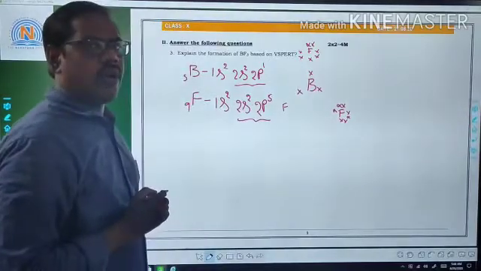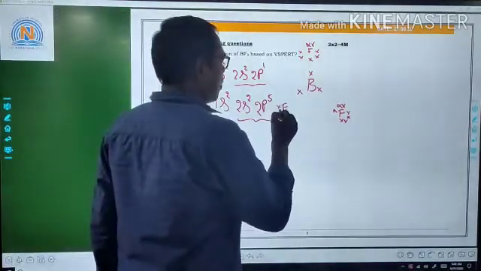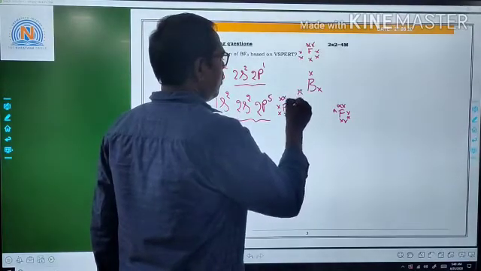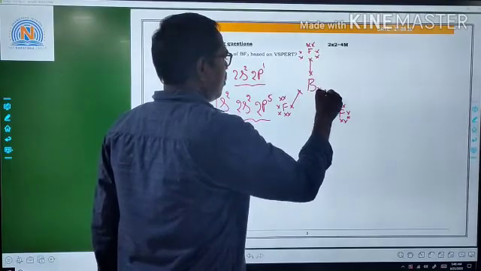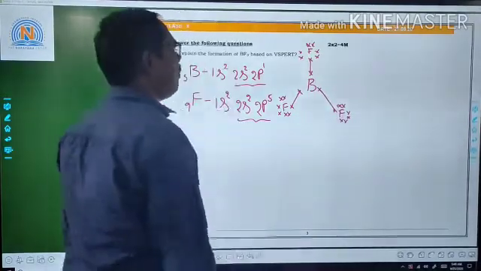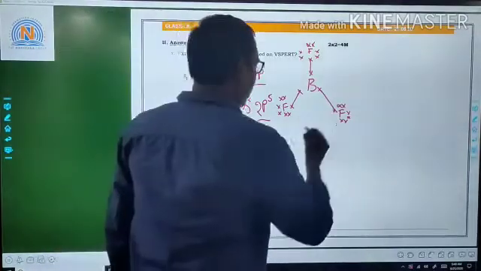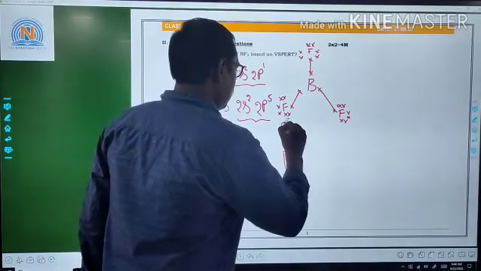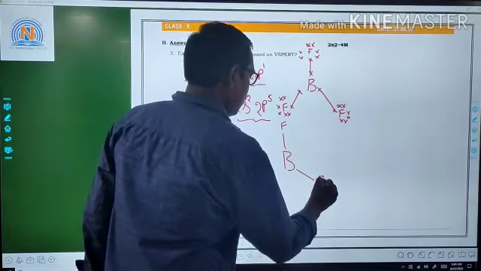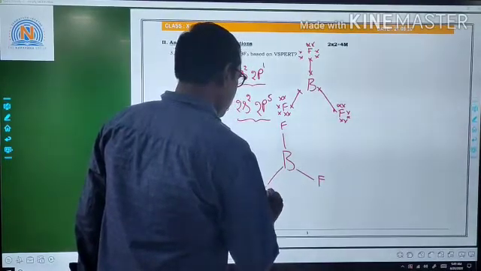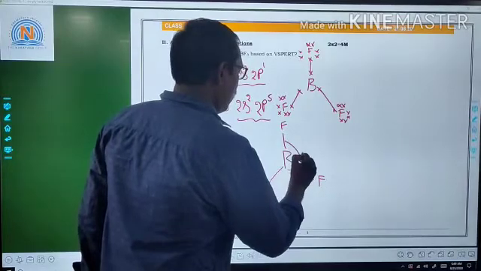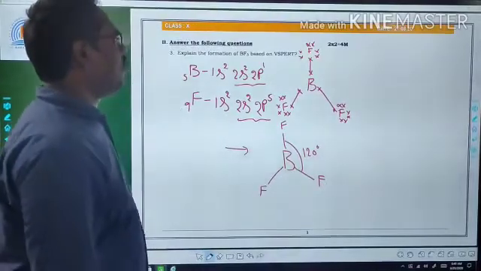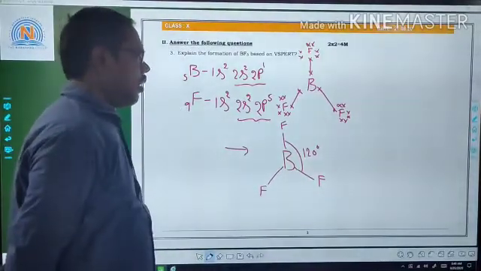BF3: the number of fluorine atoms is 3. This is the structure of BF3, so we can write it like this. Here the bond angle is 120 degrees. This is the formation of the BF3 molecule based on VSEPR theory.